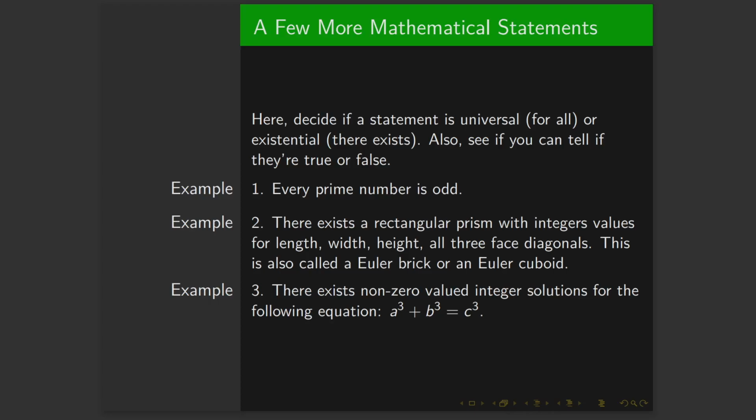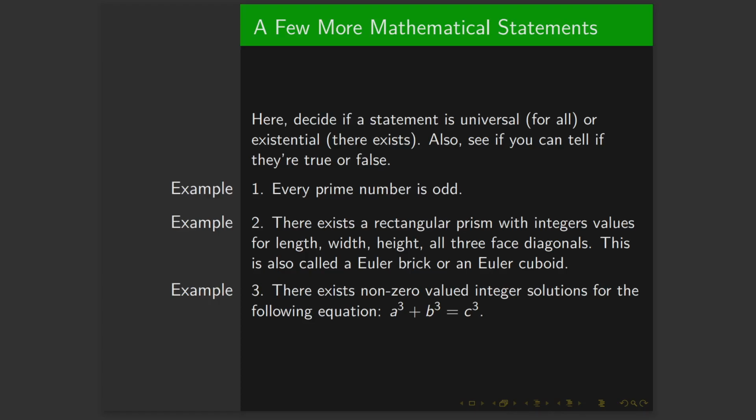But now, if we add the following restriction, the space diagonals, from one corner of the rectangular prism to the opposite corner all the way on the other side, it passes through the whole entire space, hence space diagonal. If that's an integer, can we still have a solution? Is there something that exists? And we just don't know. This should tell you how hard something like this is, especially things with there exists. This is existential. It's hard because you have to either disprove every single case or find one. And we've checked up to like a few digits, right? Like 10 digits. It's crazy.